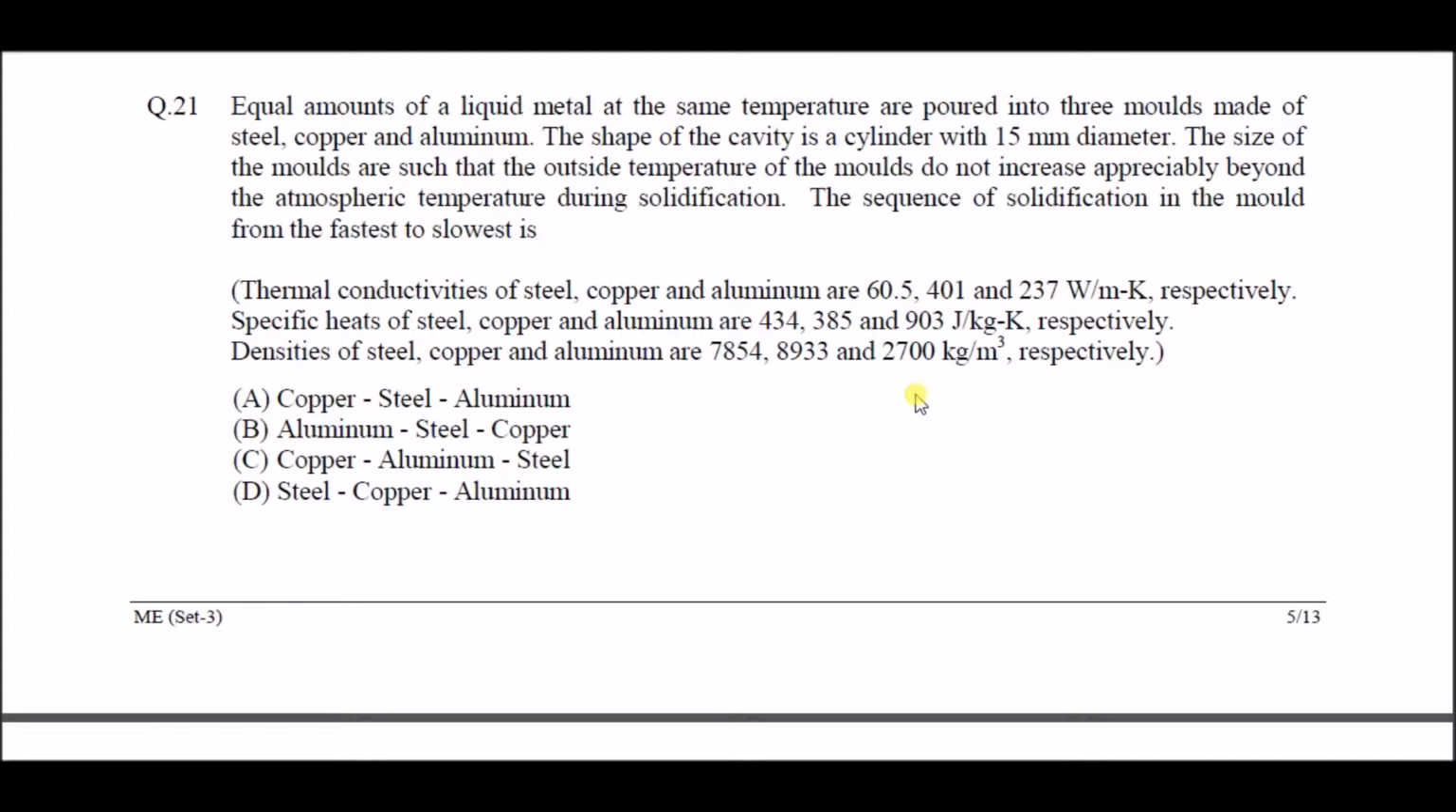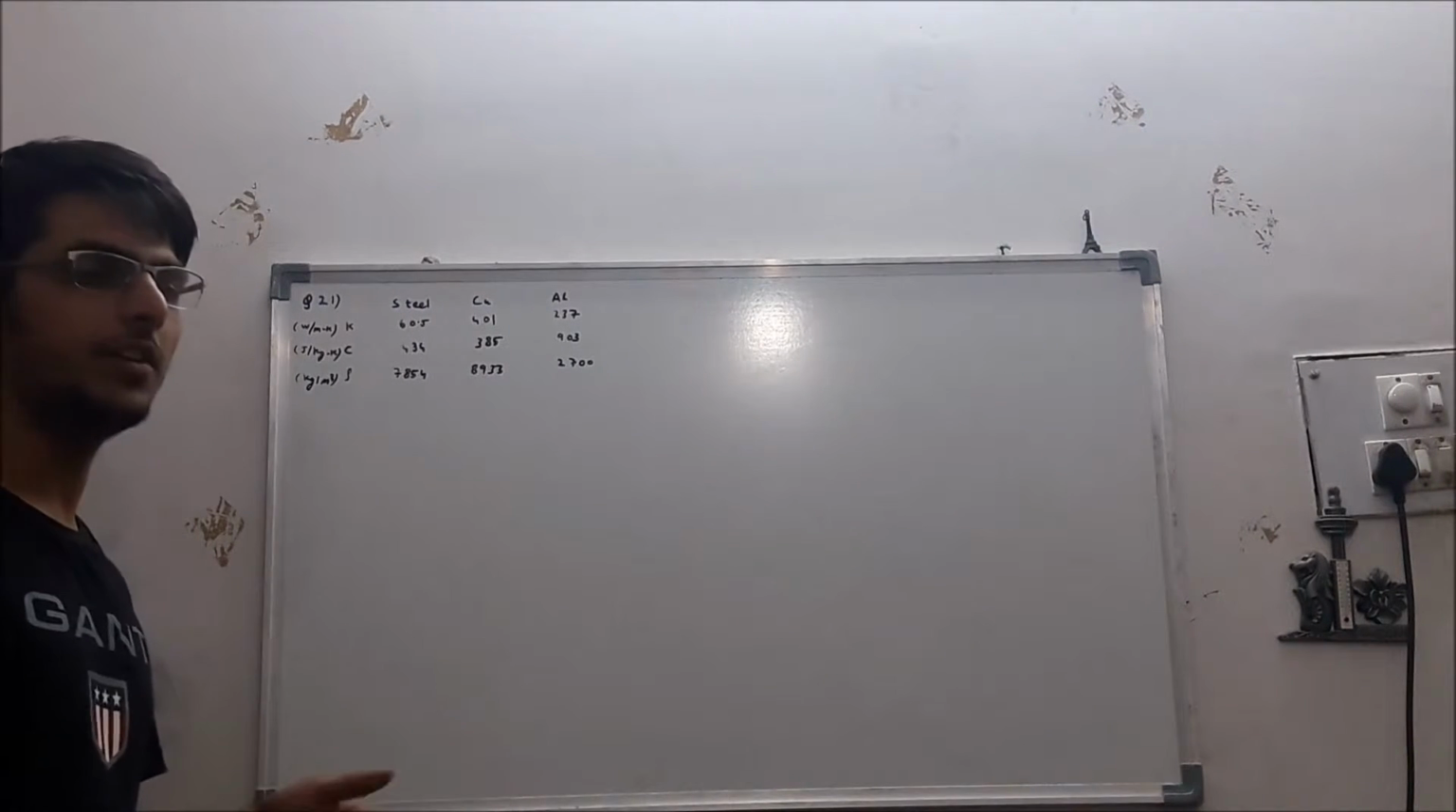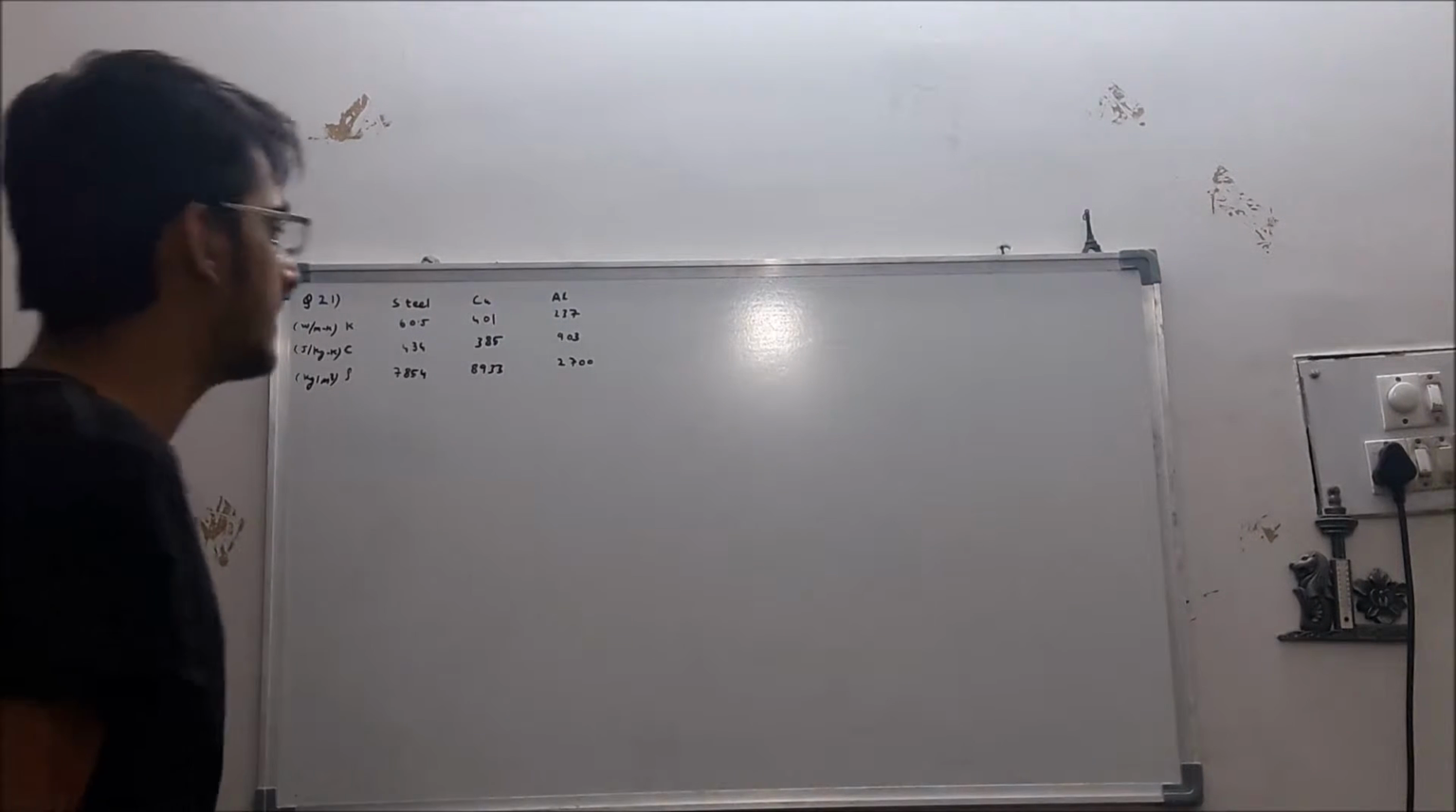Question 21. Equal amounts of a liquid metal at the same temperature are poured into three molds made of steel, copper and aluminum. The shape of the cavity is a cylinder with 15 dia. The size of the molds are such that the outside temperature of the molds does not increase appreciably beyond the atmospheric temperature during solidification. The sequence of solidification in the mold from the fastest to slowest is: we have been given thermal conductivity, specific heat and density of all the three substances. So in this question we have to find the solidification time from fastest to slowest.